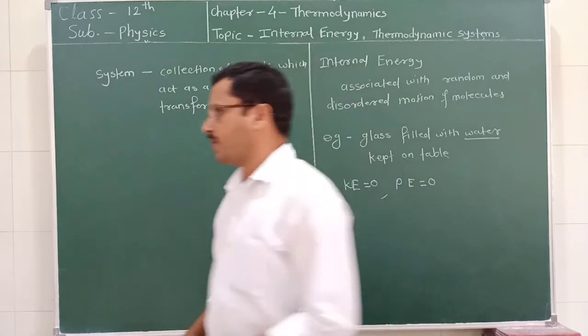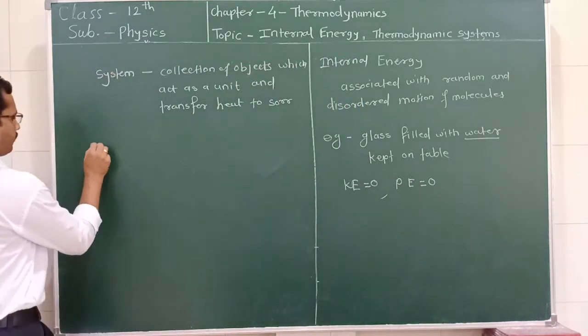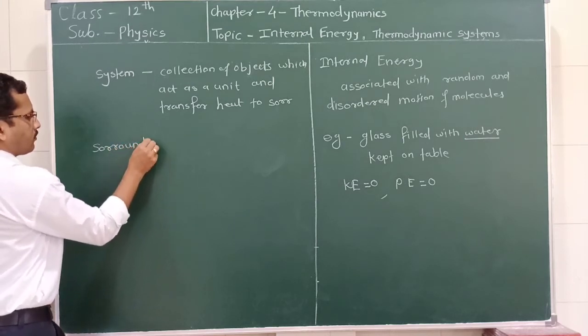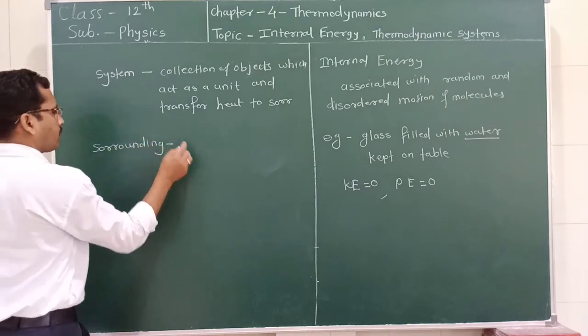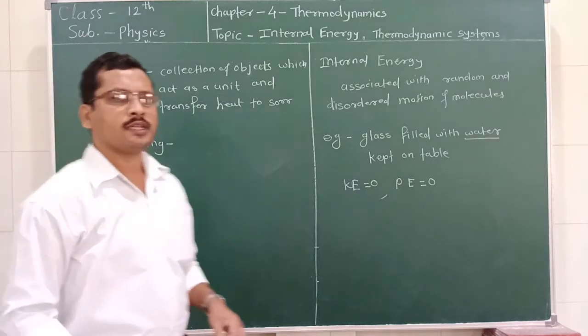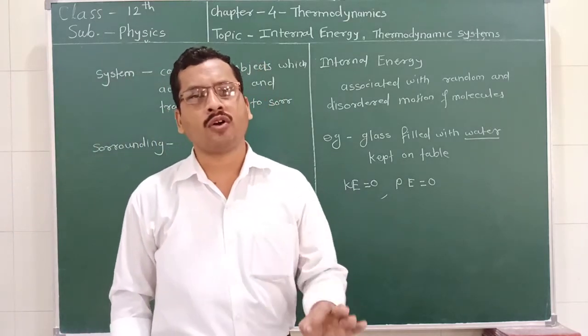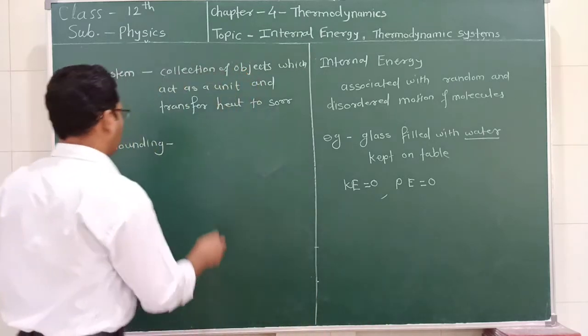And what is surrounding? Surrounding means the portion which is not the part of the system.